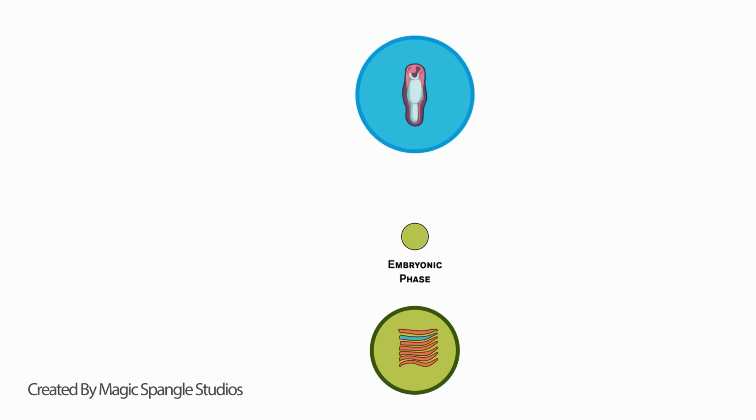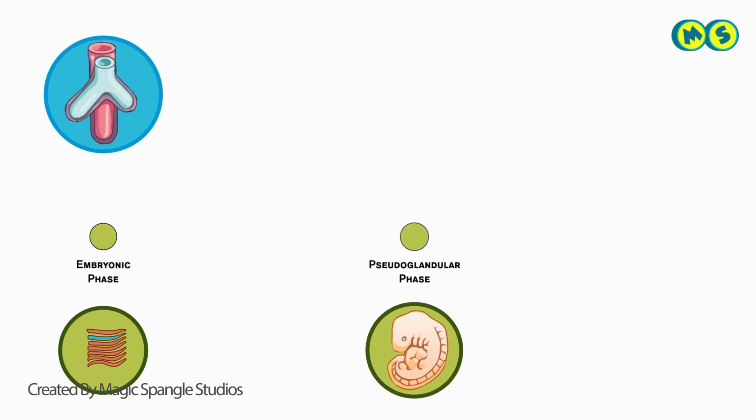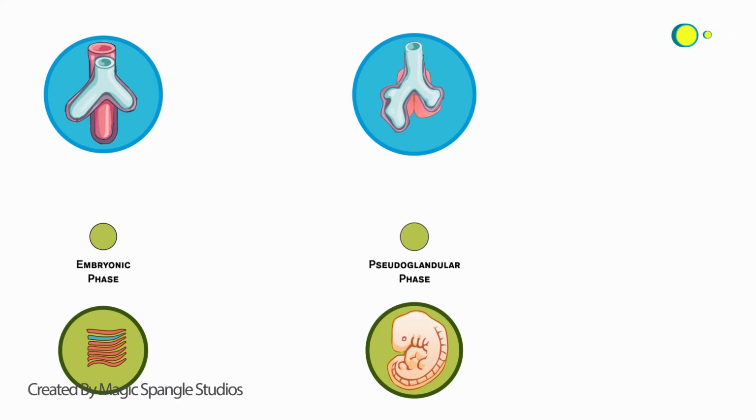During this stage, the larynx, or voice box, and the trachea, or windpipe, are created from the foregut. 2 small buds also branch off, which eventually become the lungs. Embryos then enter the pseudoglandular phase, during which there is further branching of the original lung buds. Each bud forms an independent respiratory unit, enveloped by capillary vessels that deliver blood to the lungs for oxygen.